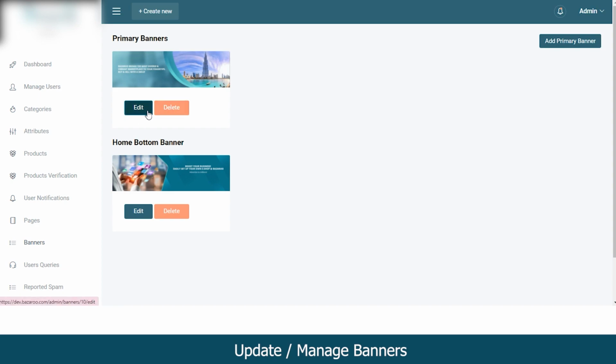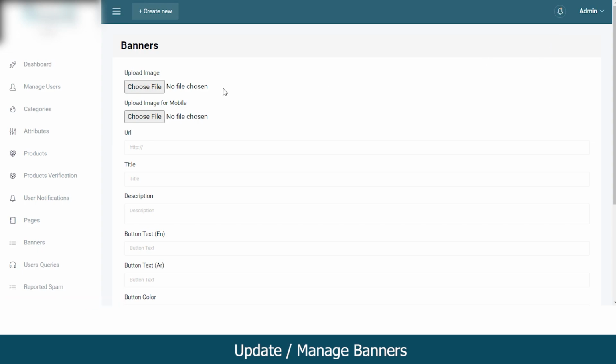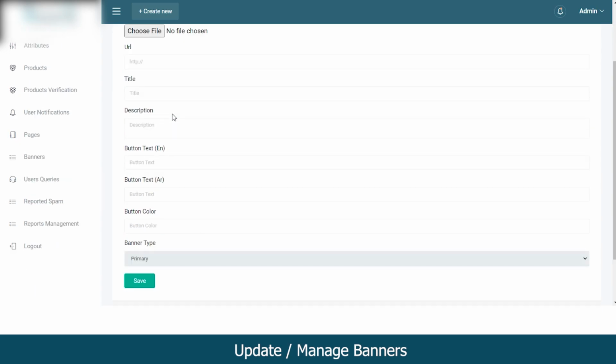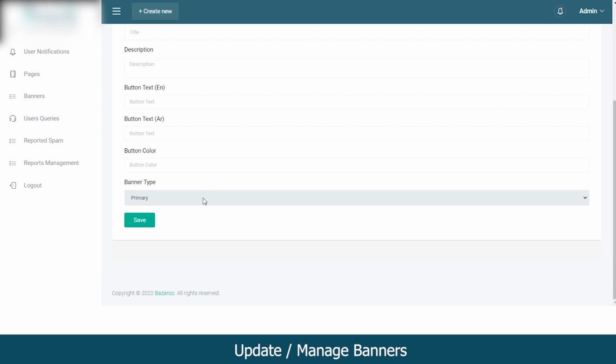You can edit these existing banners, or in order to add a new banner, you will have to click on the add primary banner button. Now you can upload the banner image for mobile or the banner image for website, the URL, title for the banner, description, select its validity, and select the banner type.